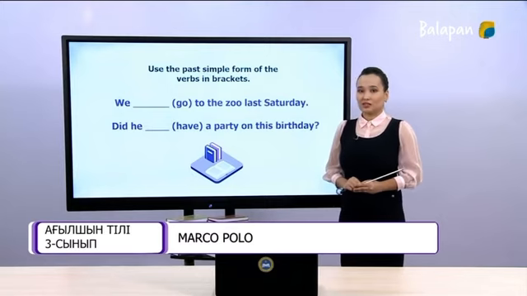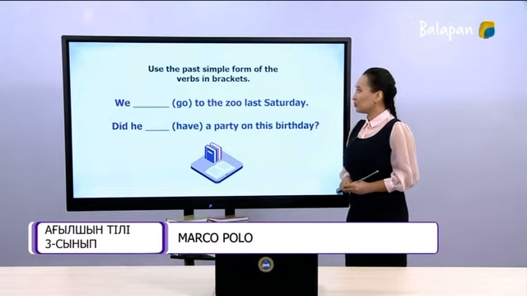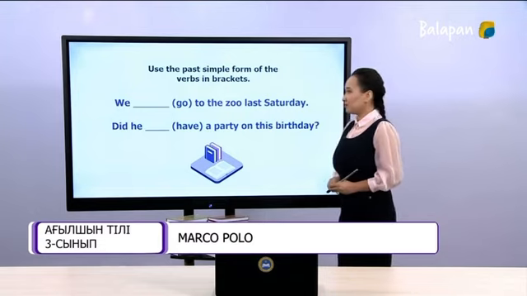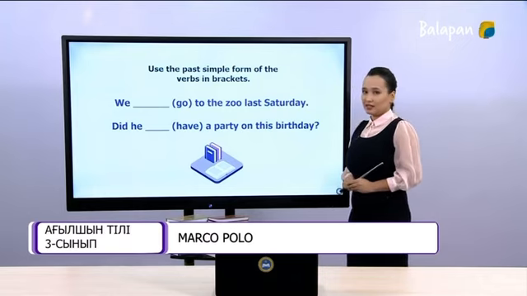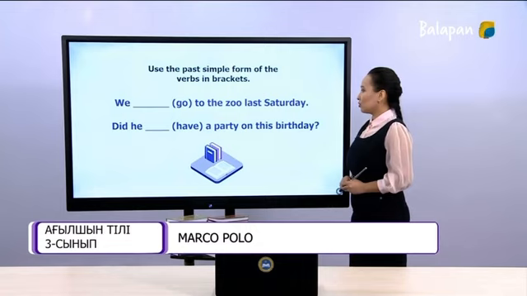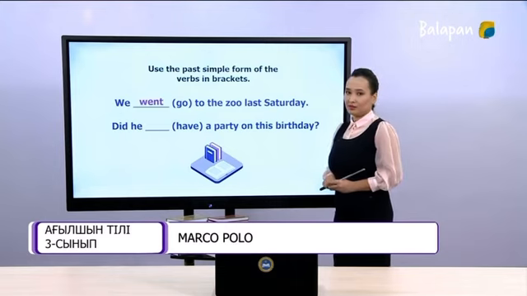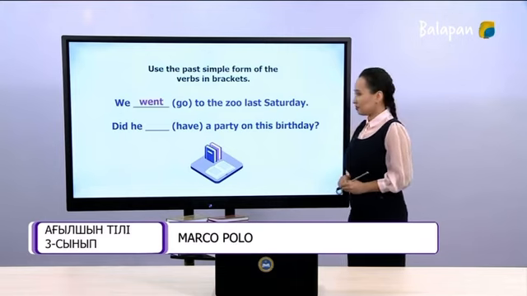Now, let's practice. Use the past simple form of the verbs in brackets. First sentence. We went to the zoo last Saturday. Next sentence.